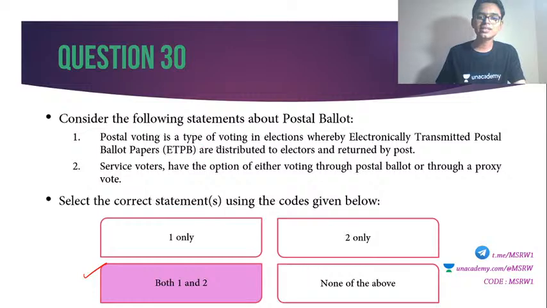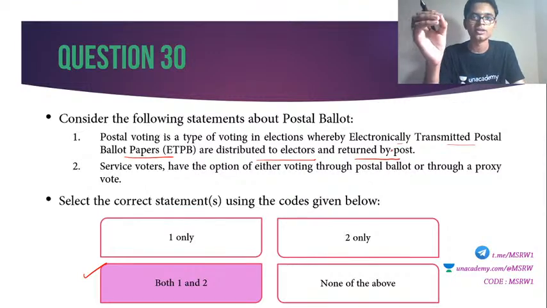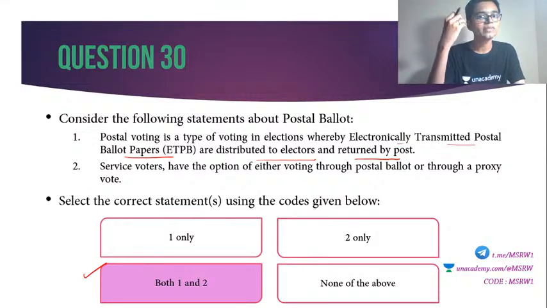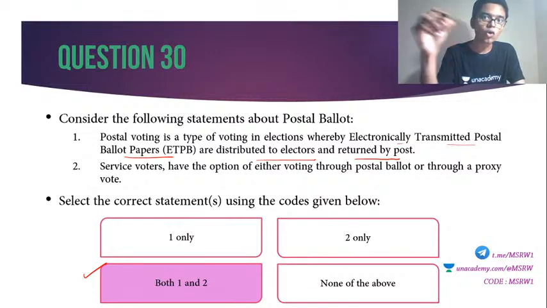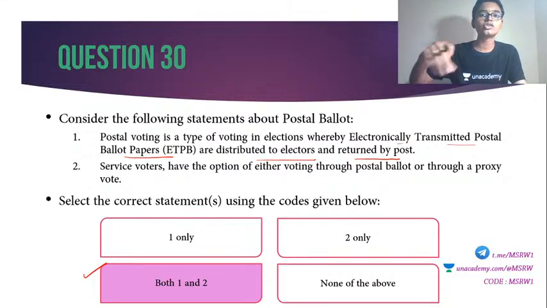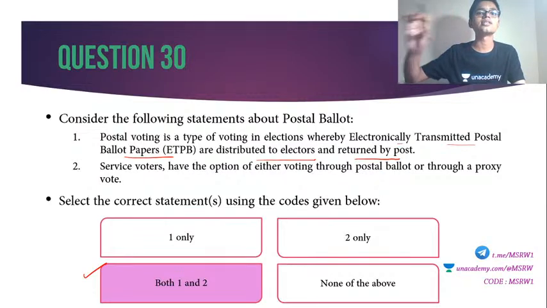Postal voting is a type of voting in elections where electronically transmitted postal ballot papers are distributed to electors and returned by post. Very important, don't get confused here. The ballot paper is distributed electronically, by email etc. But once they make their vote, that paper has to be returned using the postal service. The hard copy has to reach there. You cannot send it back electronically or via email. You have to send it using the postal service. The hard copy should reach the intended person. So the first statement is true.